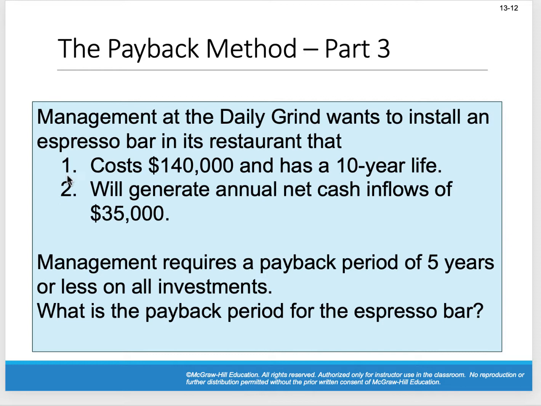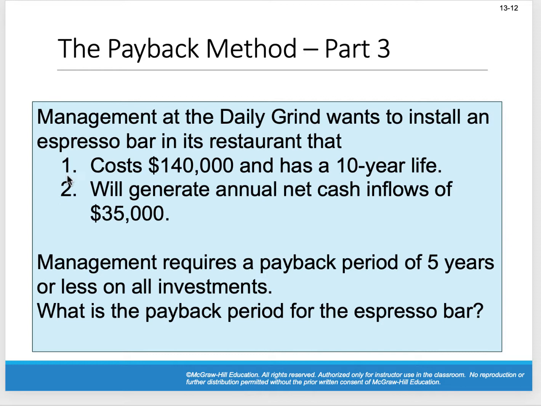Okay. Now, remember we said in the beginning when we're making a screening decision, we say, hey, we take our results of a particular investment and we screen them against some predetermined standard. Well, it says the management requires a payback period of 5 years or less on all investments. That's the standard.